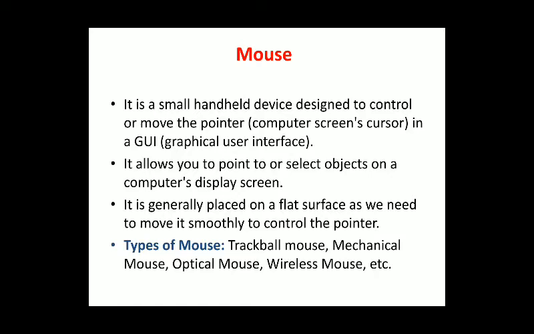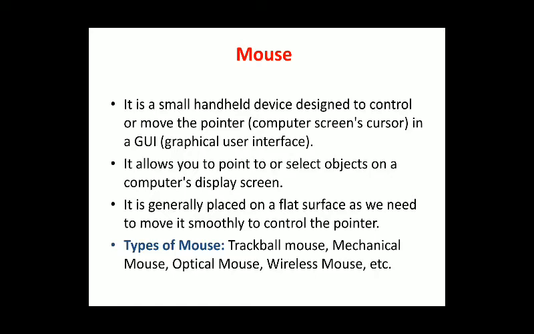It is generally placed on a flat surface as we need to move it smoothly to control the pointer. As we know, we have to use a mouse pad or a thin pad on which we can use the mouse, because it needs a flat surface to move and perform operations effectively, since we have to move the cursor every now and then.